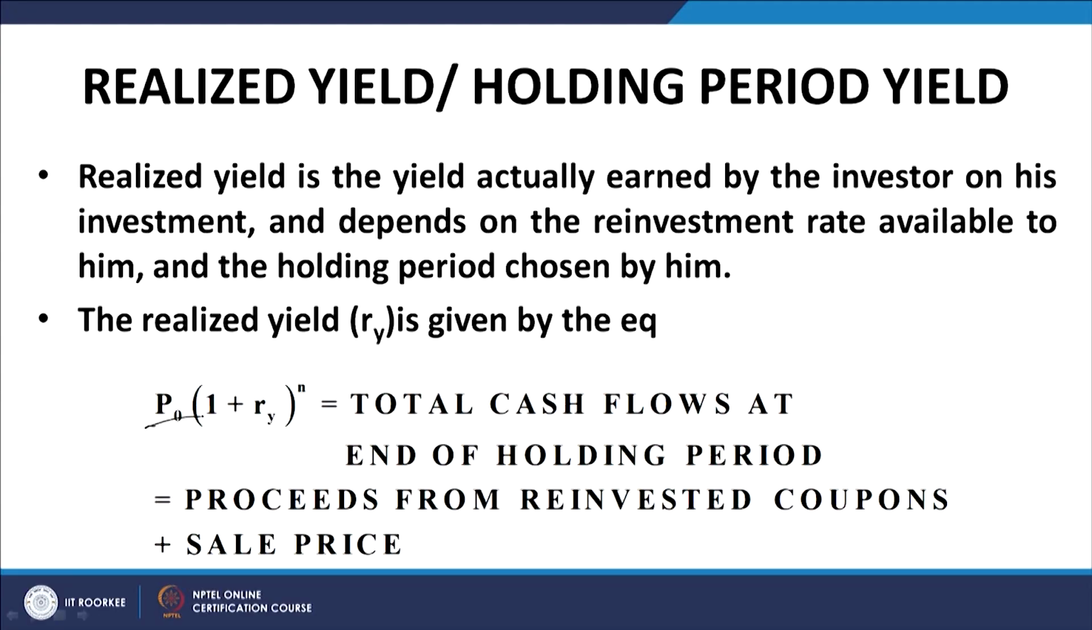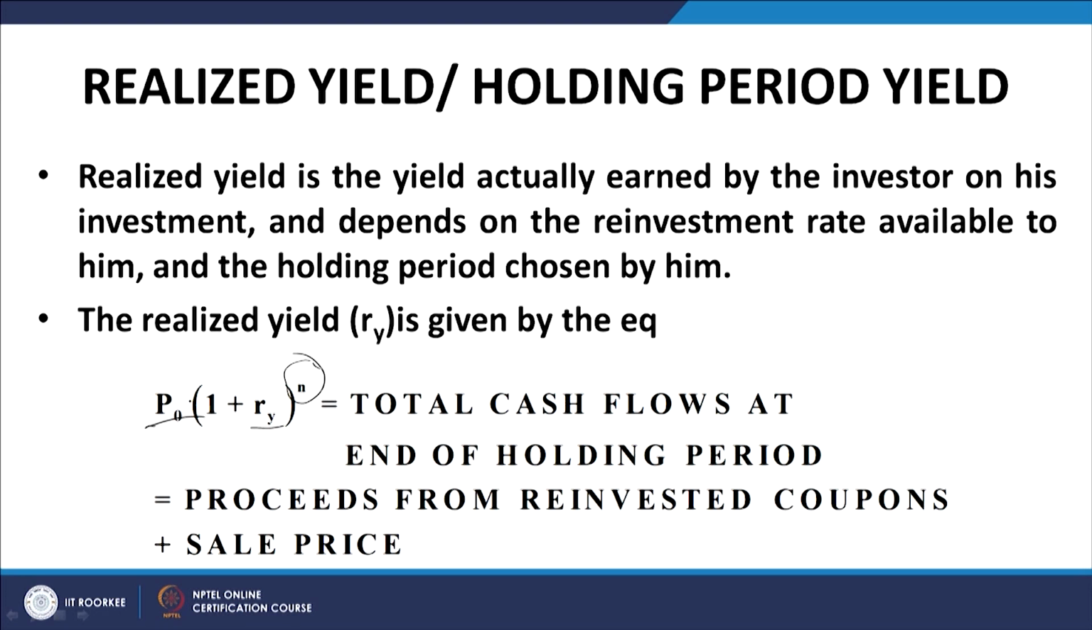If P0 is my initial investment and I invested for some particular period of time, say n years, and if RY is the annual return that I get, which is called the realized yield or the holding period yield. Now, please note this n may not necessarily coincide with the maturity of the bond.